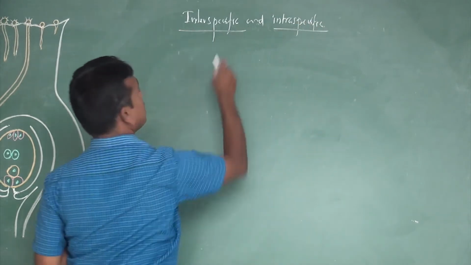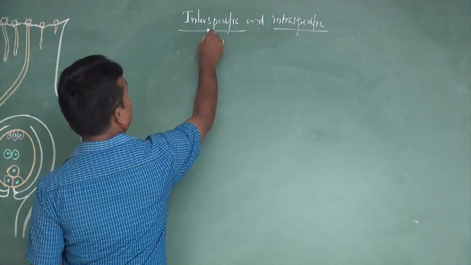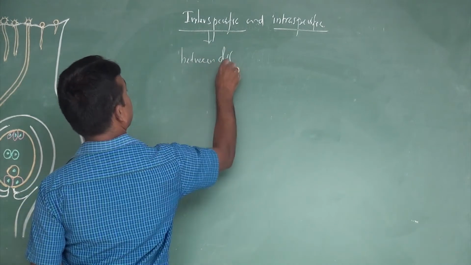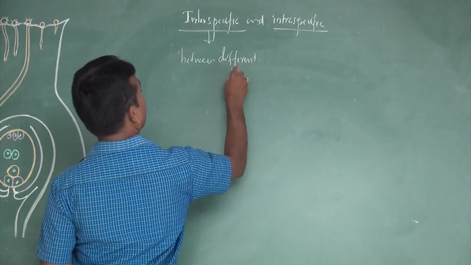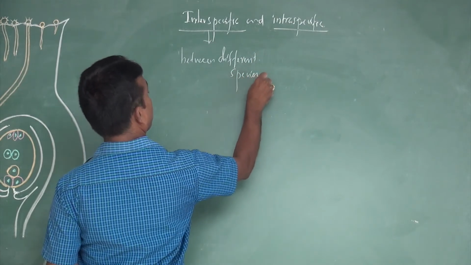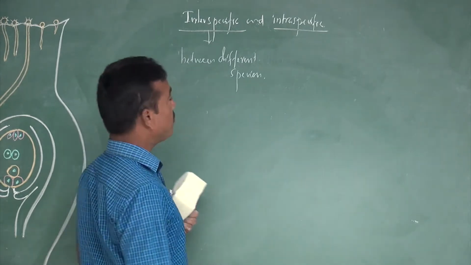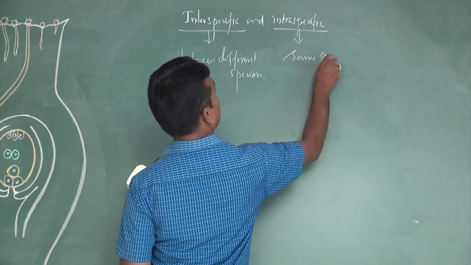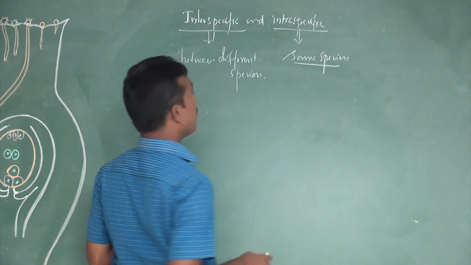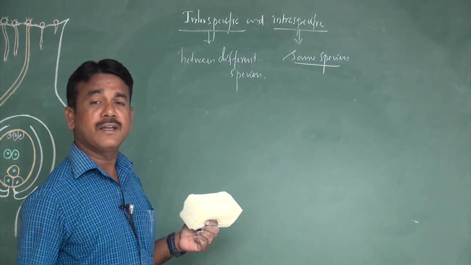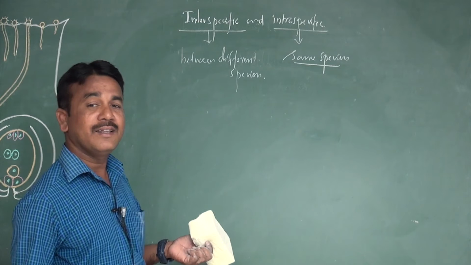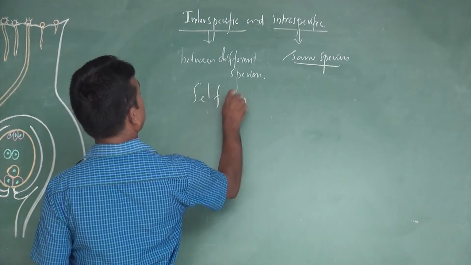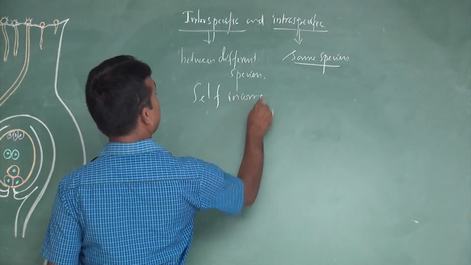What do we mean by interspecific? That means the differences occur between different species. What does intraspecific mean? The differences occur among the same species. So interspecific and intraspecific incompatibility that can occur in sexual reproduction is commonly called self-incompatibility.